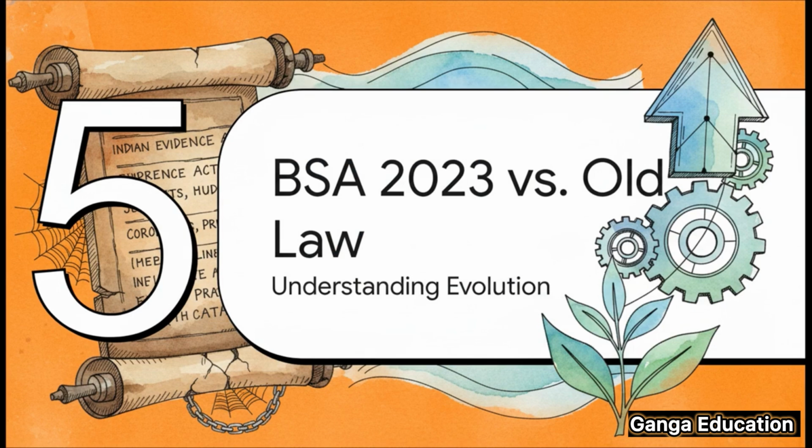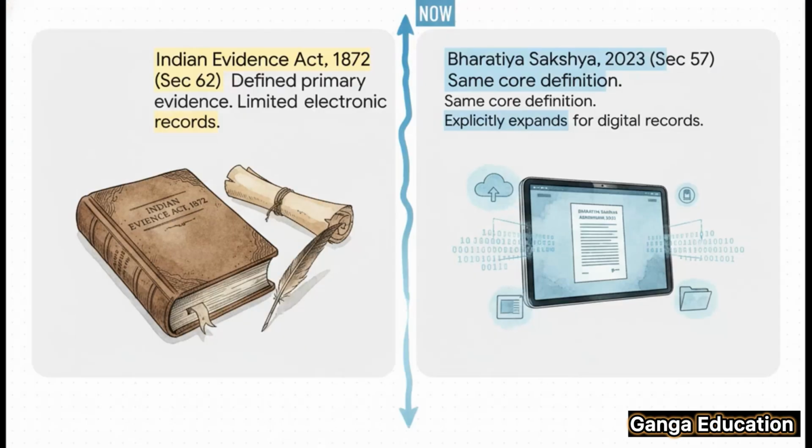Okay, exam alert. For your exams, it is absolutely critical to understand the changes from the old law. So let's put Section 57 of the BSA side by side with its counterpart from the old Indian Evidence Act of 1872. So in the past, this whole idea was covered under Section 62 of the Indian Evidence Act. Now, the core definition of primary evidence, that hasn't changed, but here is the massive difference, and this is what you absolutely must flag in your notes.